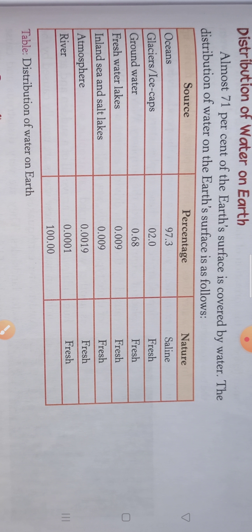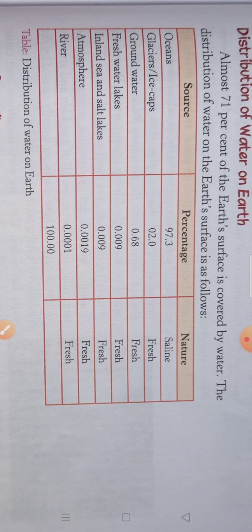So we have very little water. Even after having 2/3 of the earth's surface covered with water, we have a little portion of it that is fit for our consumption. So this is the reason why we face shortage of water.